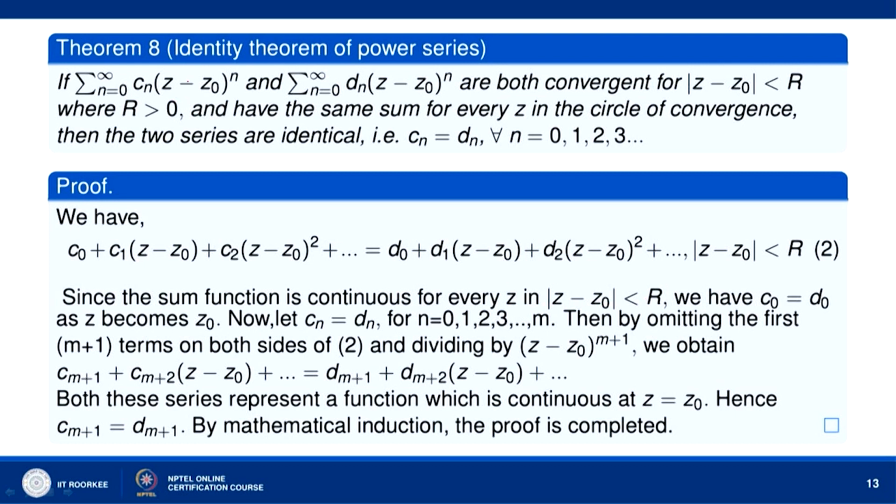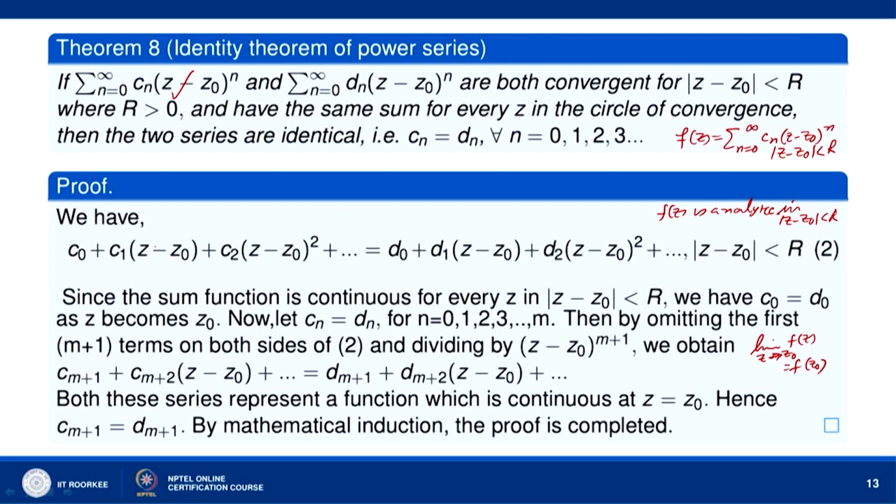Therefore, if the sum of this series is f z, equal to sigma n equal to 0 to infinity C n z minus z naught to the power n, then f z is analytic in mod of z minus z naught less than r, and f z is analytic means f z is continuous. So, continuity of f z implies that limit z tends to z naught f z is equal to f z naught.